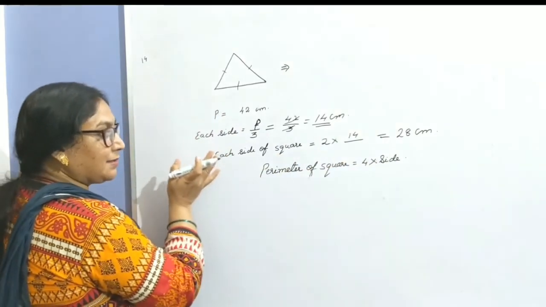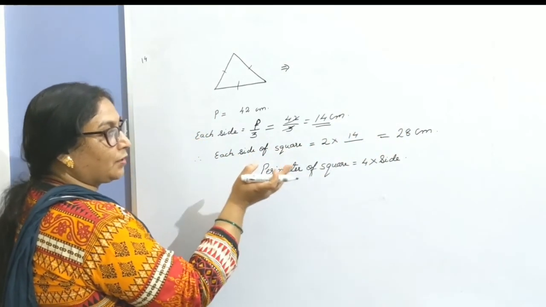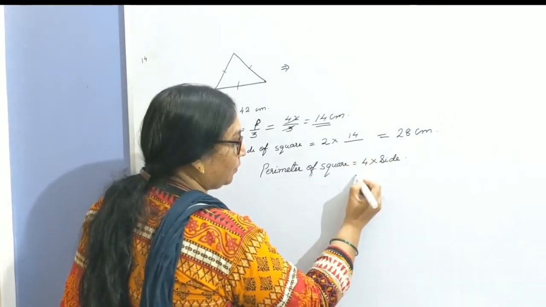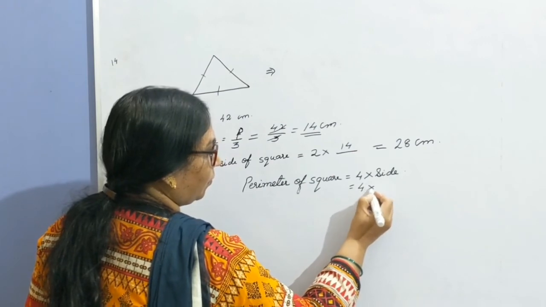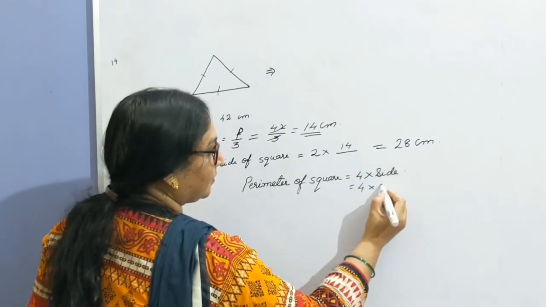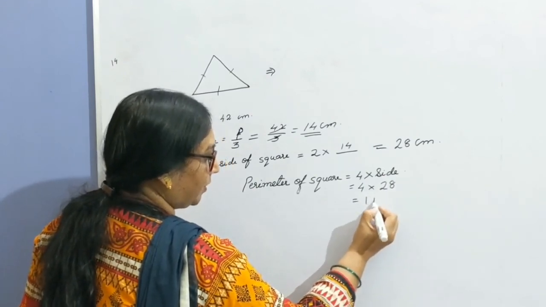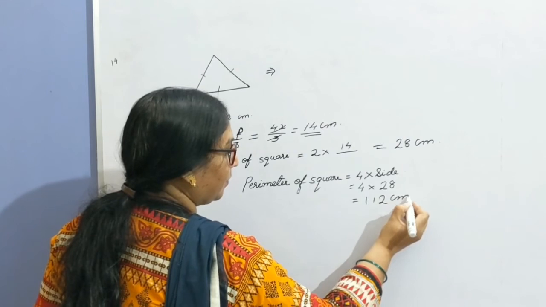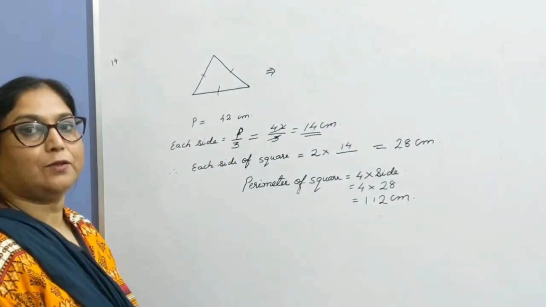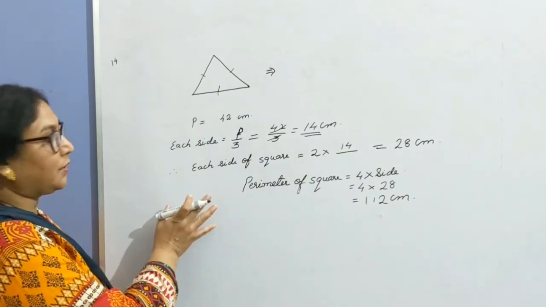Once you get each side of a square, very easily you can calculate the perimeter of the square. The formula for the perimeter of a square is 4 times side. Put the value. So 4 into, already you have calculated the side. Side is 28 centimeters. Substitute the value, equals 112 centimeter. Hence the perimeter of the required square is 112 centimeter. Hope this question is clear to all children.